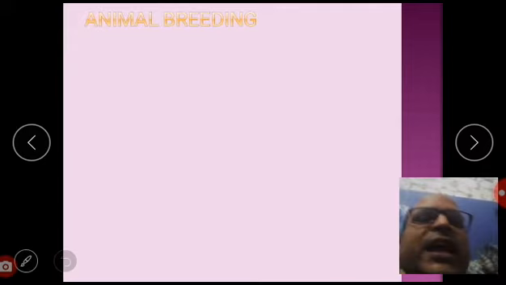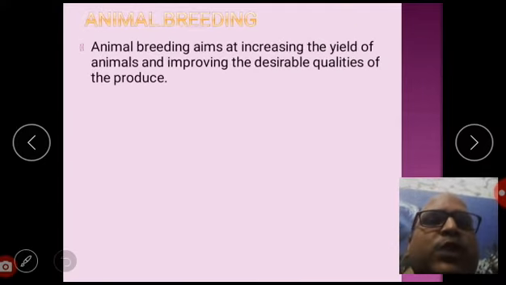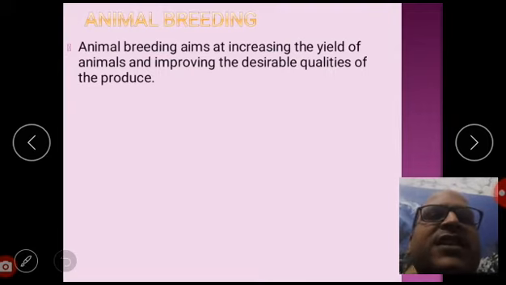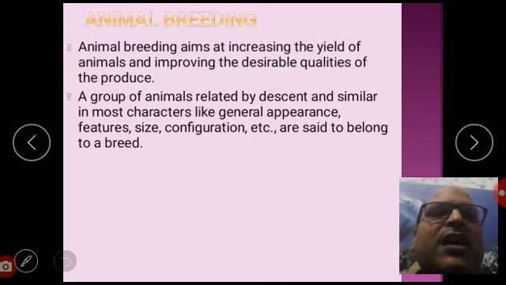Now, animal breeding, we are coming to this point here. Animal breeding aims at increasing the yield of animals and improving the desirable qualities of the produce. A group of animals related by descent and similar in most characters like general appearance, features, size, configuration, etc. are said to belong to a breed.